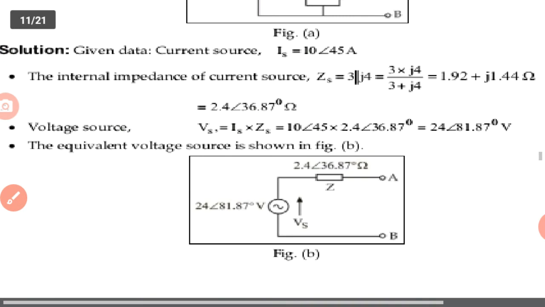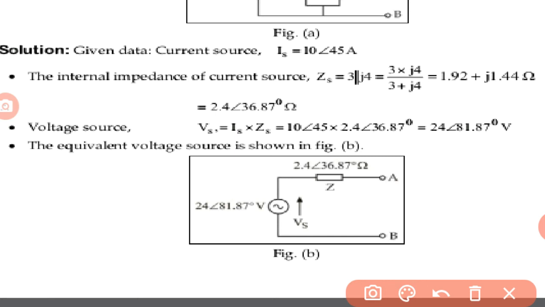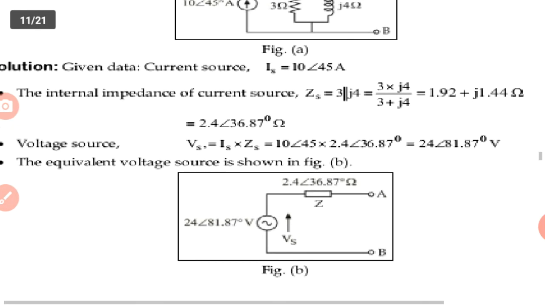Then the equivalent circuit is the equivalent voltage source in series with the impedance.